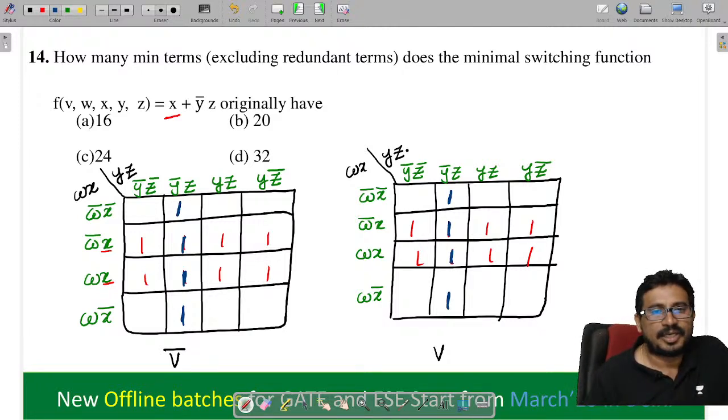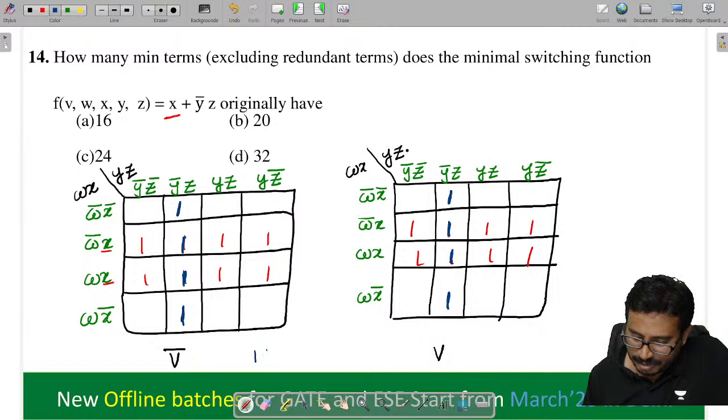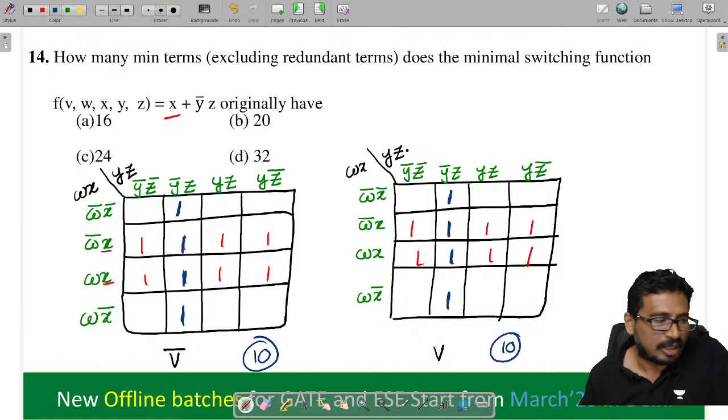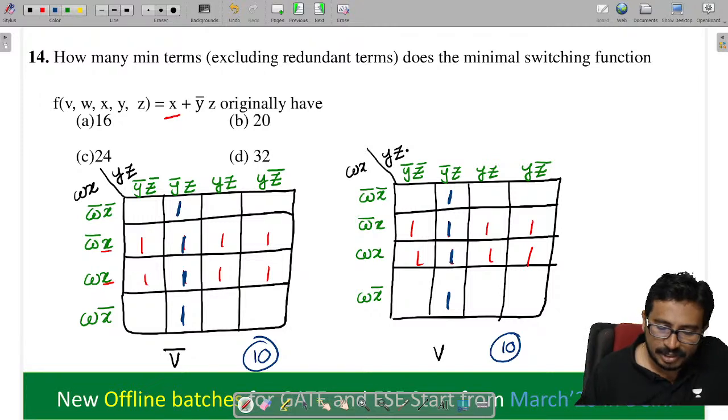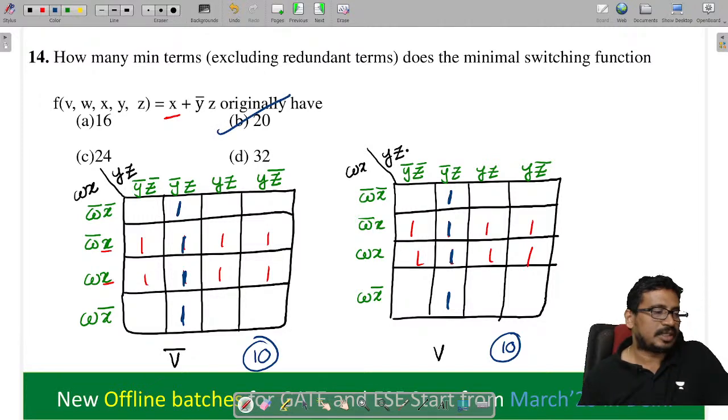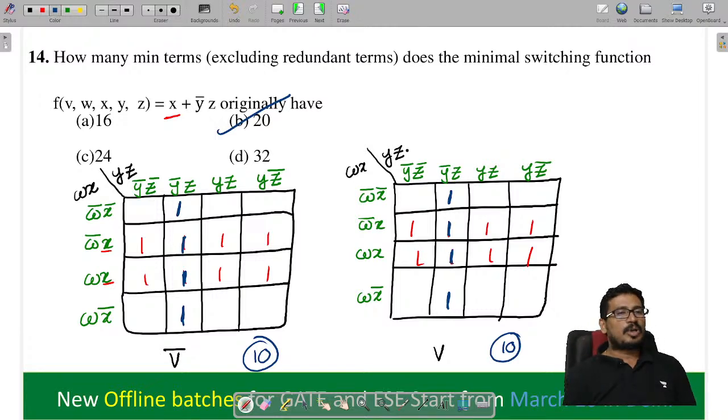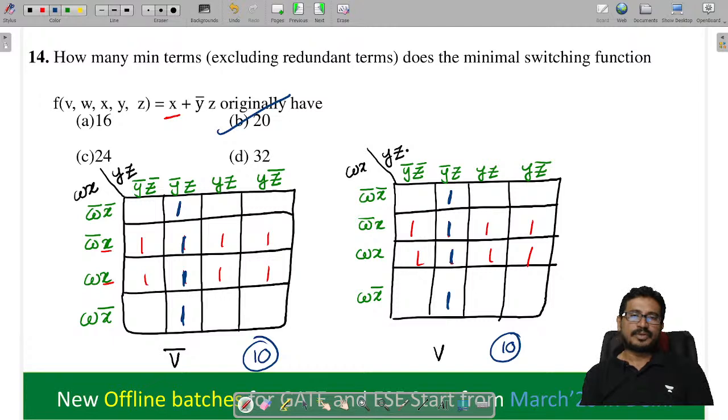Totally how many min terms are there? In this box we have 10, in this box we have 10. So totally how many min terms does it contain? 20 min terms it contains. If you do the normal method, the chance to get the answer is 24. Why?